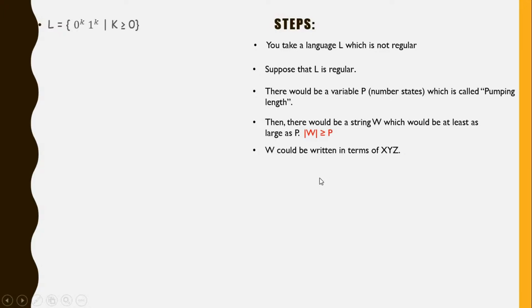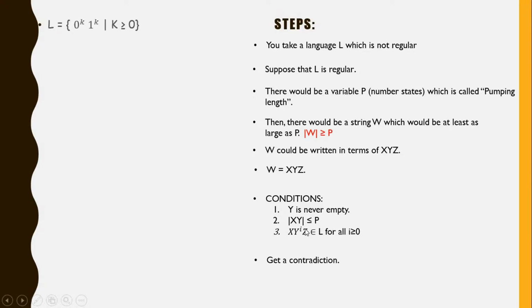And once you have W equals XYZ, there will be three conditions that you already know if you saw my first video. Y is never empty, the length of XY is at most P, and the pumping condition. Then you apply the third condition, the pumping condition, and you get a contradiction, always. And you conclude that L is not regular by contradiction, and you are done.